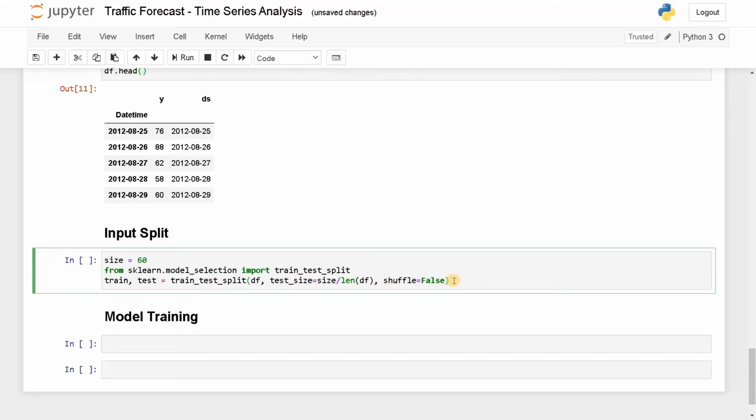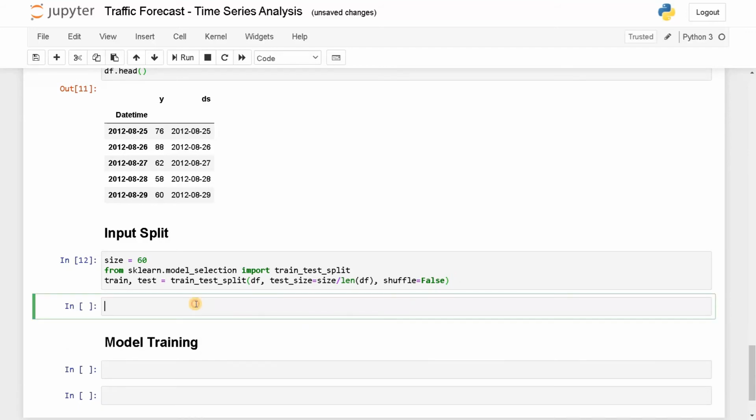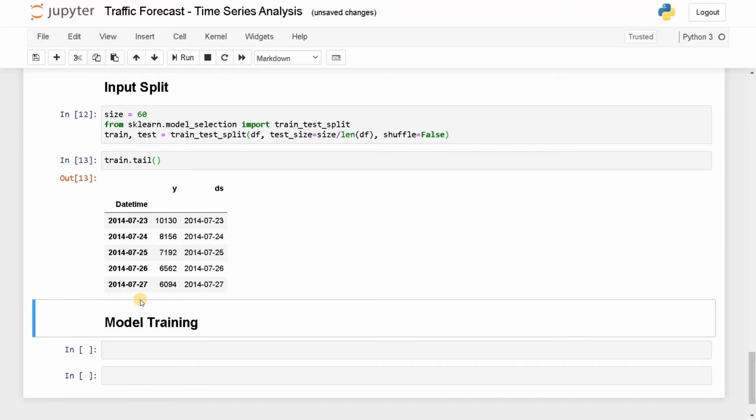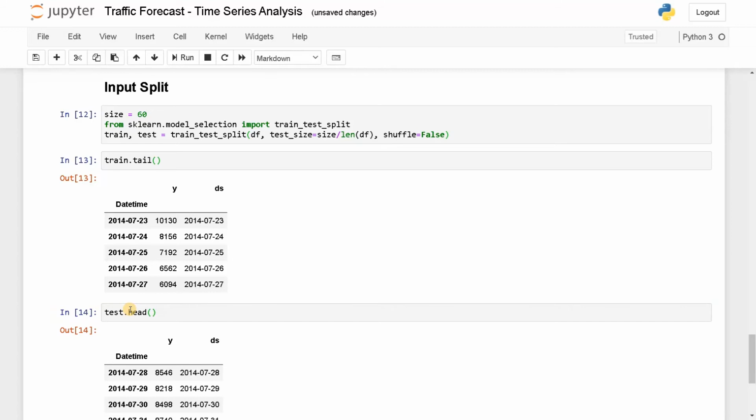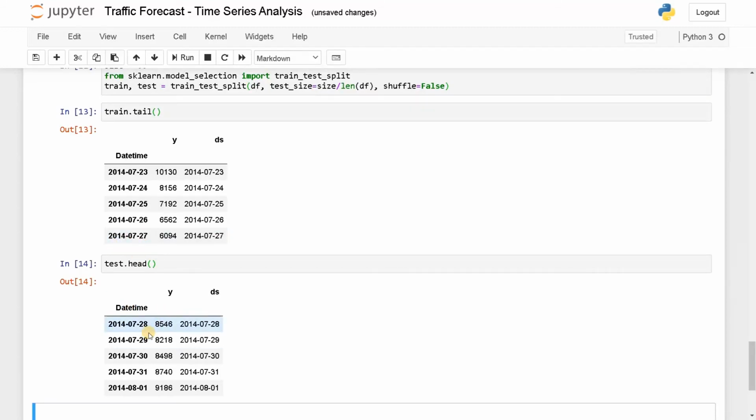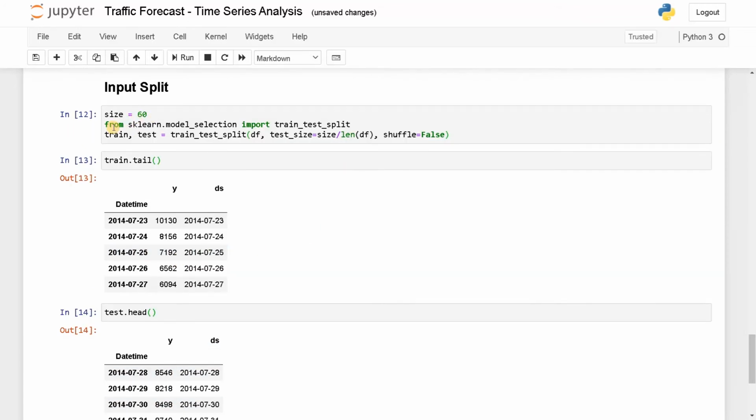Okay, let's run this. Let's check the data. Train dot tail. So this is the data we have to 2014 7/27. Let's check it for test. Run this. So the continuation is there. So 28, 29 like that. For the 60 days data, it is stored in test. So we have split up the data set to back test and test our model.